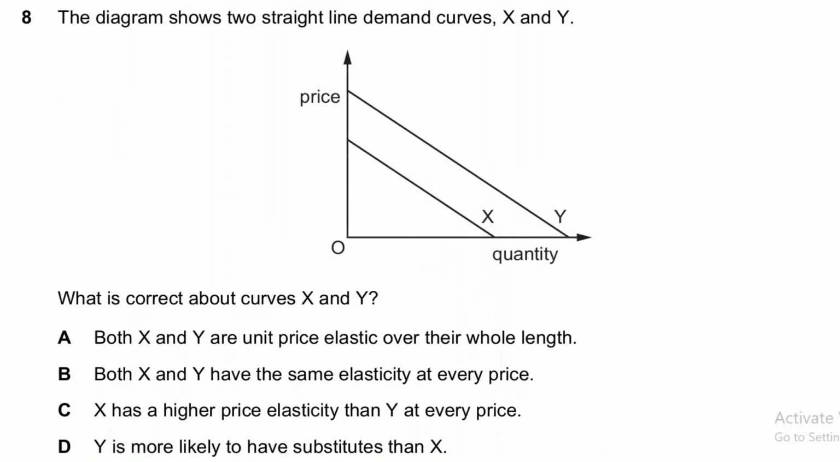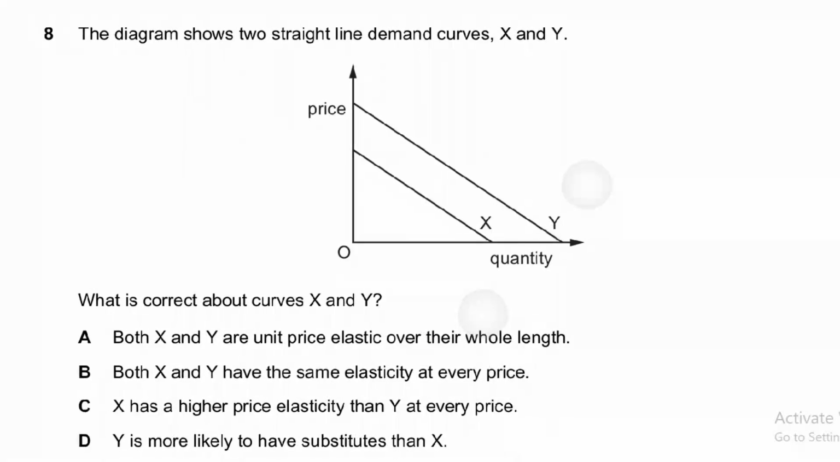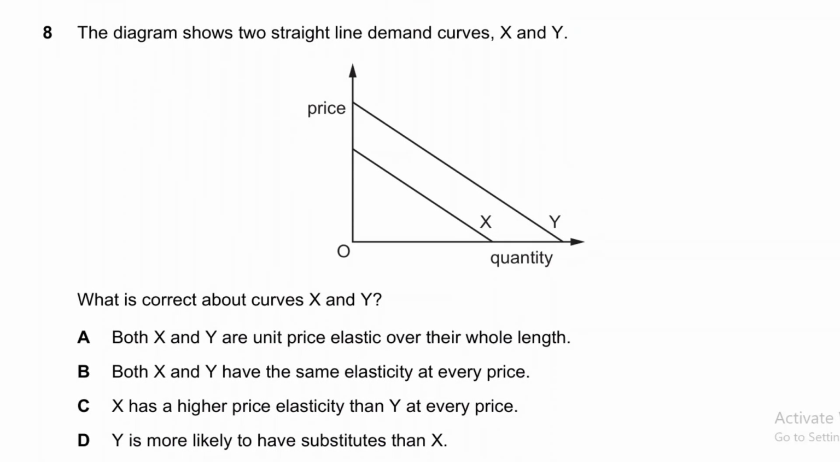Now moving to question number 8, and question number 8 is a little bit tricky and a little different as well. The diagram shows two straight line demand curves X and Y, which is correct about curves X and Y? Okay, so keep in mind one important thing, that if the demand curve is a straight line like this and connecting both axes, then in the middle of this graph PED is equal to 1, and before that PED is greater than 1, and after that PED is less than 1.